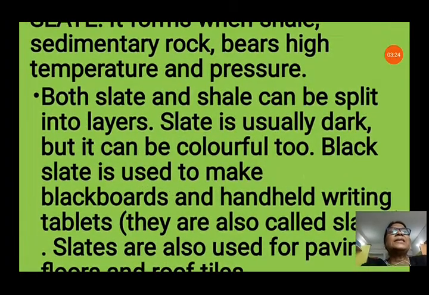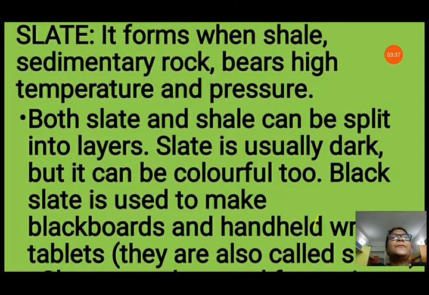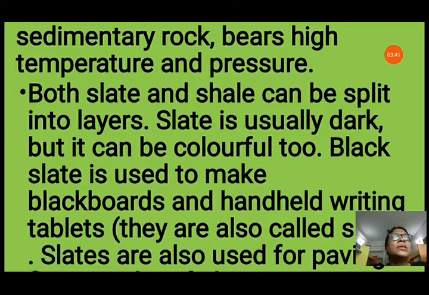The next is slate. It forms when shale, the sedimentary rock, bears high temperature and pressure. That means it was previously a sedimentary rock. Under high pressure and temperature, it changes into slate. Both slate and shale can be split into layers. Since it is a sedimentary rock, it is formed from sediments deposited layer by layer. So, it can split into layers.